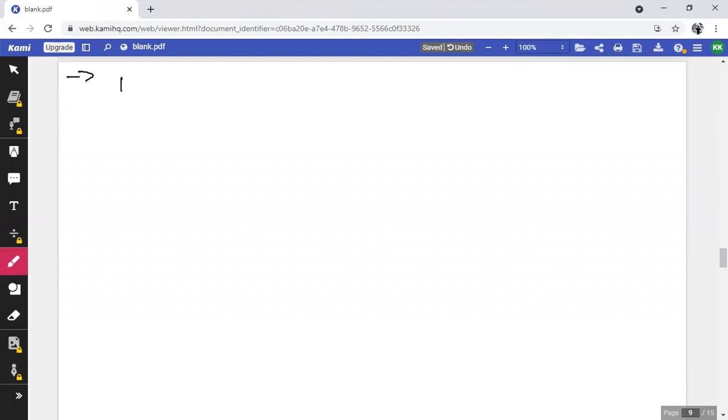Then the next type of nucleophilic substitution reaction is the reaction with NaOR dash. What is meant by NaOR dash? The name of this compound is sodium alkoxide.